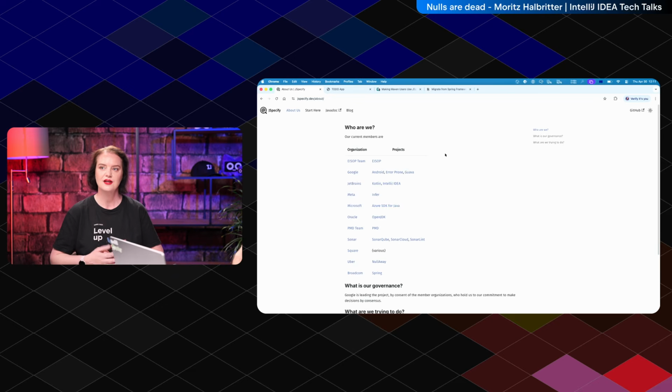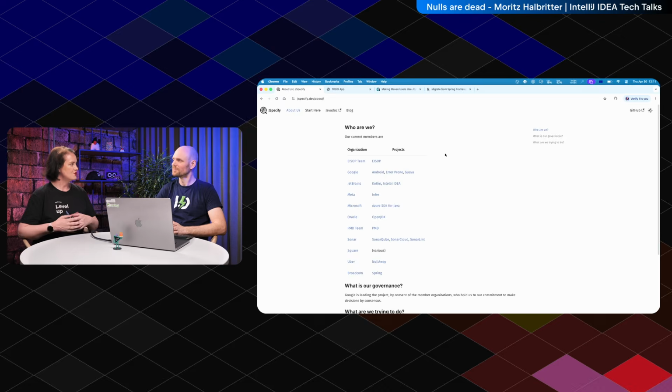And we already had a video by Sebastian Deleuze on JSpecify with a bit of background. So it's a working group. It's a collaboration between Broadcom, JetBrains, Google, and a bunch of other folks, as you can see on the screen, collaborating to create a standard. With the 15th standard. Yeah.